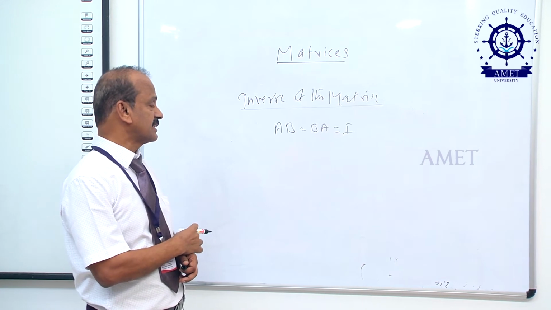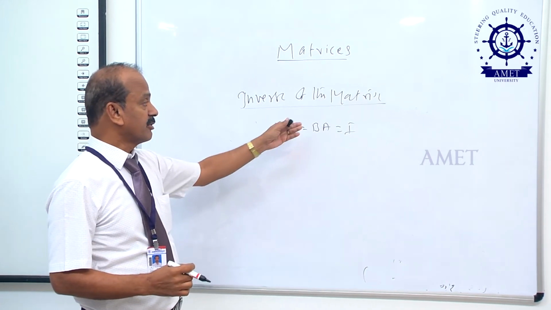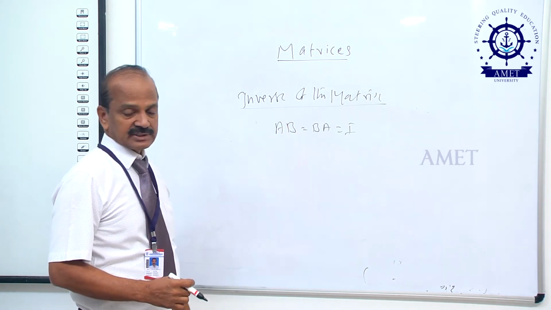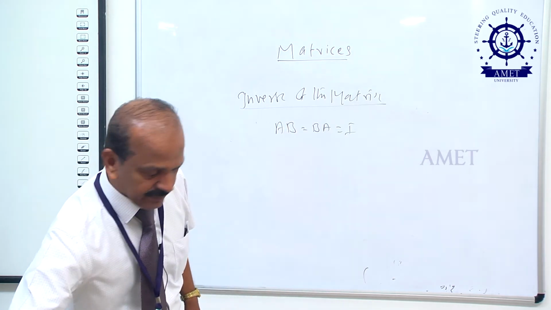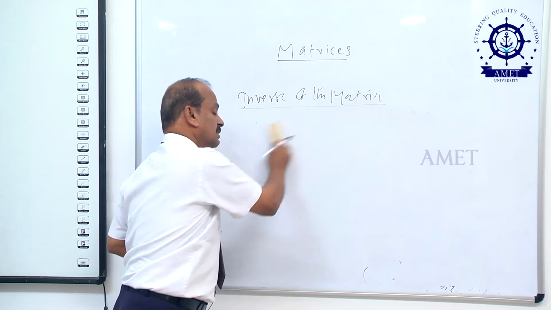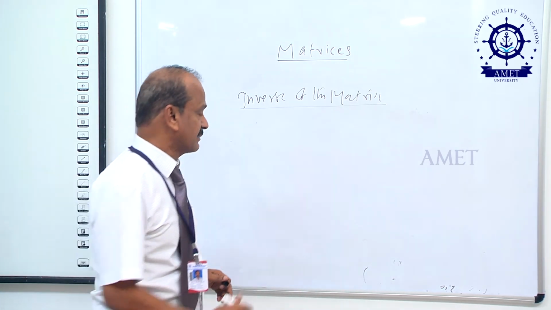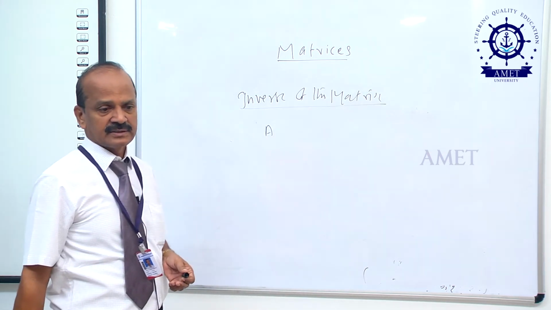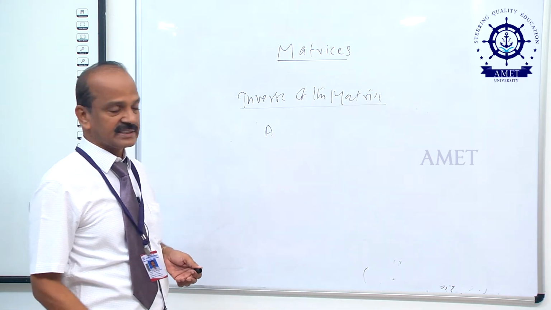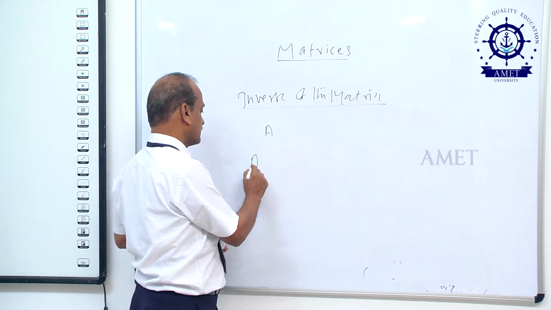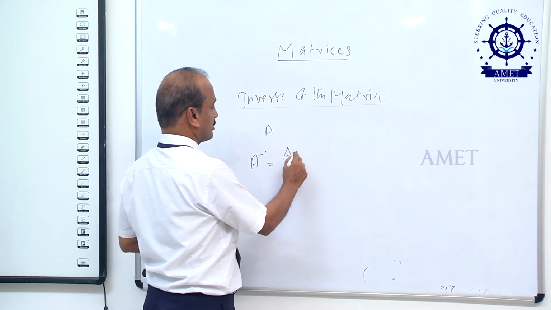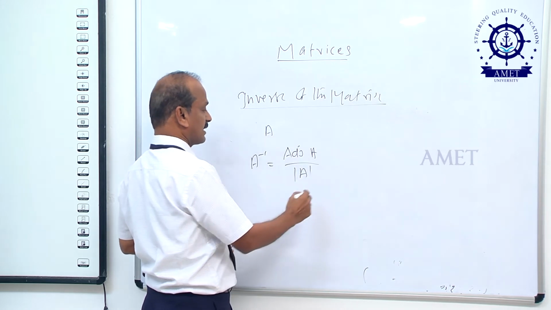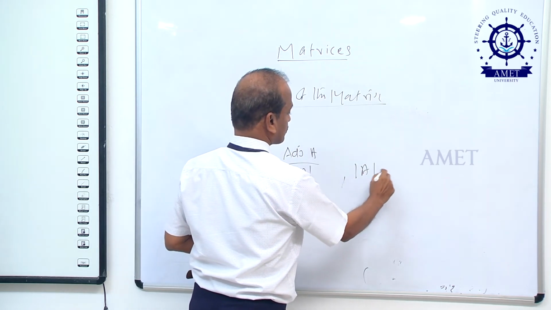Suppose there exist matrices A and B such that AB equal to BA equal to I, then the matrix B is called the inverse of A. Next, suppose the matrix A is given, how do you find the inverse of the matrix? The formula is A inverse equal to adjoint of A divided by modulus of A. Here, modulus of A is not equal to 0.